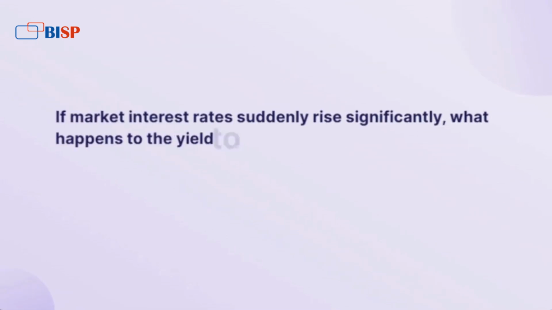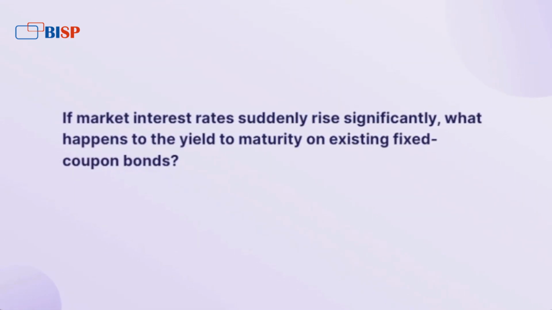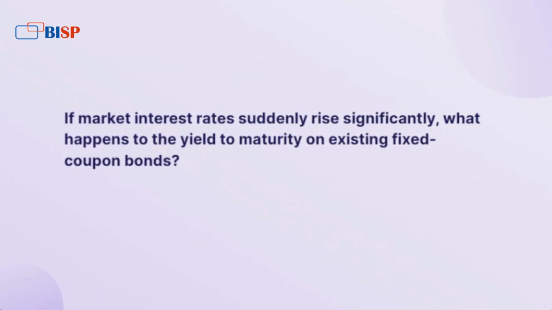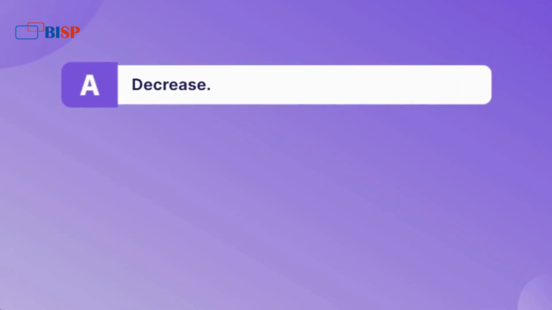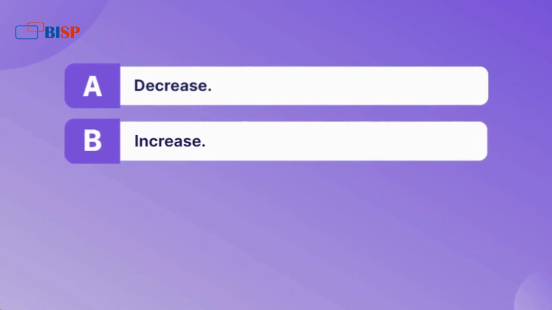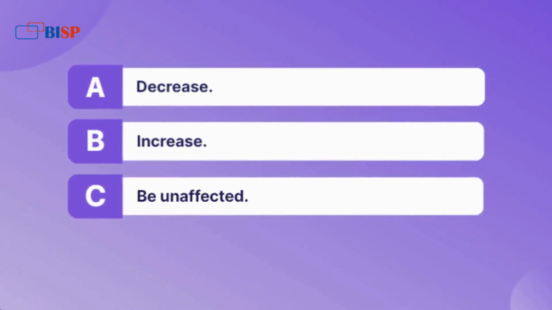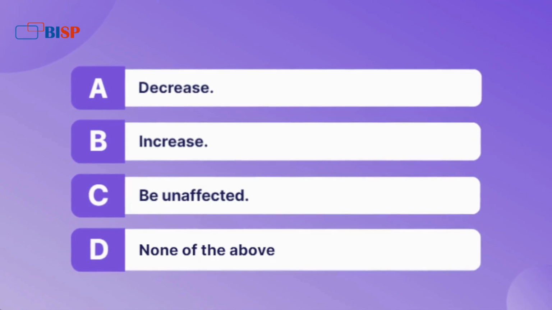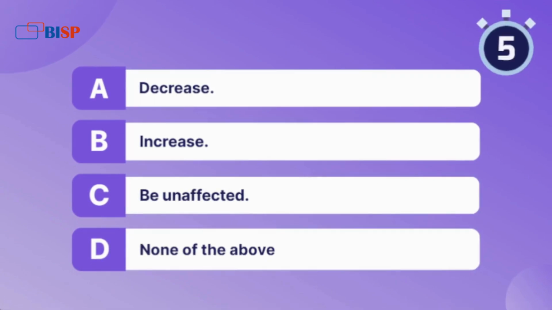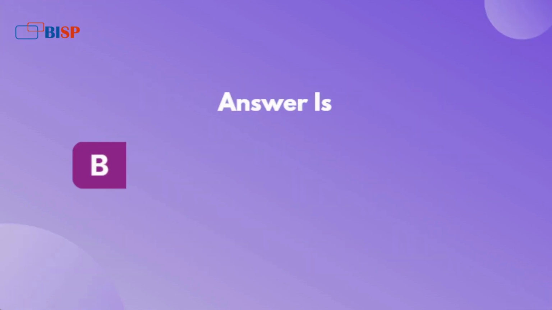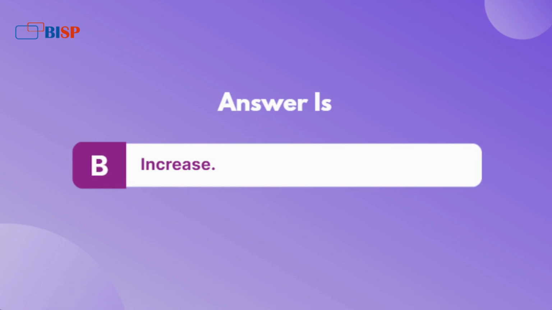If market interest rates suddenly rise significantly, what happens to the yield to maturity on existing fixed coupon bonds? A. Decrease. B. Increase. C. Be unaffected. D. None of the above. Answer is B. Increase.